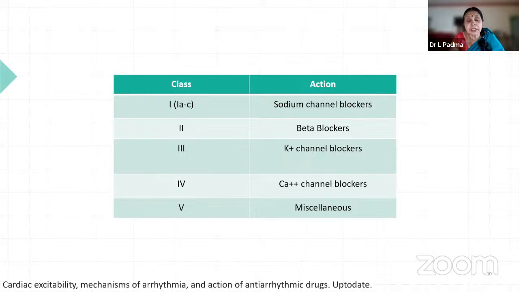Class 2 is beta blockers, as we have been repeatedly telling. By this time you must have mugged it up also. There is decreased conduction because of beta receptor blockade. That is GPCR activity, decreased cAMP, and so decreased calcium in the cytoplasm as well as the sarcoplasmic reticulum, thereby decreased stimulation of myosin light chain kinase. These are the sequences which can occur, and so beta blockers can be used as antiarrhythmics because of decrease in conduction. So they are classed as class 2 drugs.